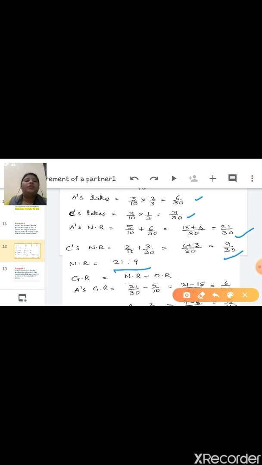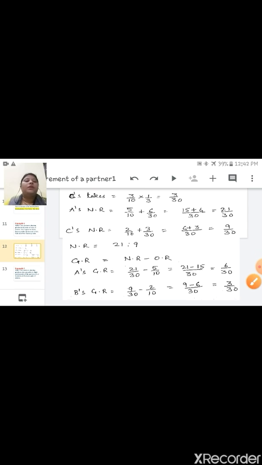Now the gaining ratio formula is new ratio minus old ratio. This is the new ratio of A and C, so children, here you also have to take the old ratio for A and C. A's gaining ratio: the new ratio is 21/30 and A's old ratio is 5/10.